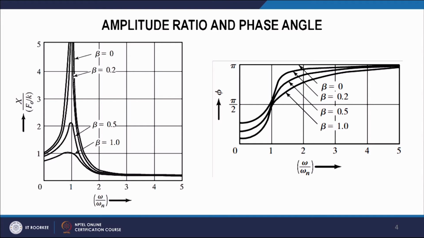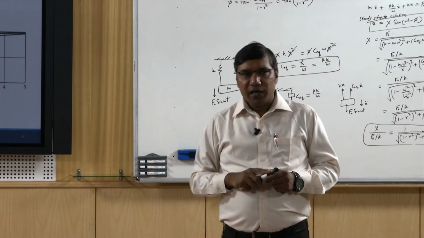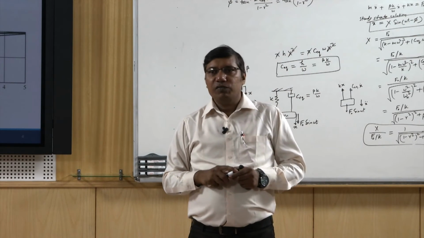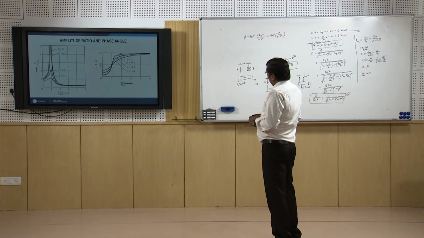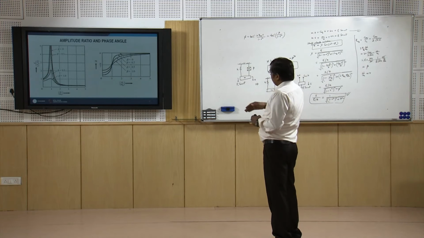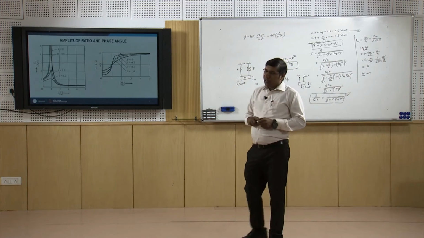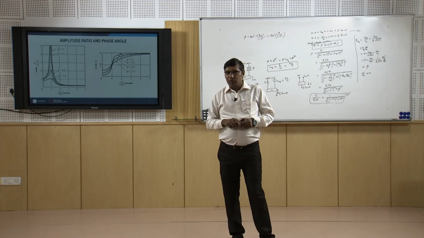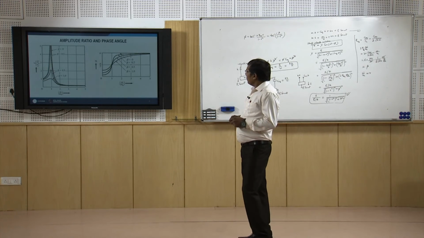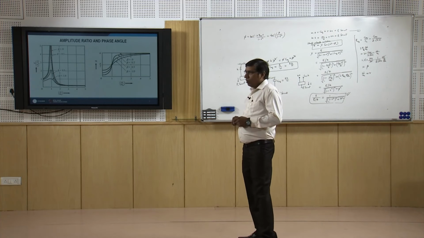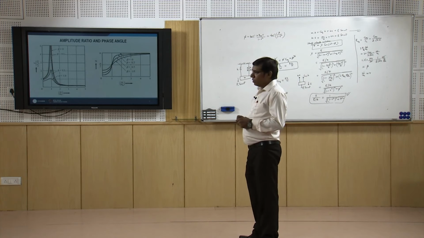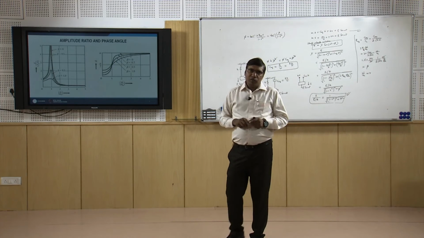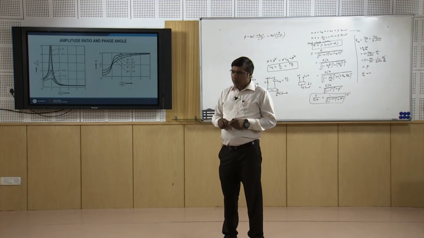And so, the force and the response x are never in phase. And they all pass through phi equal to 90 degrees for any value of damping, and finally when we increase the value of omega by omega n, they are tending towards the phase of 180 degrees.